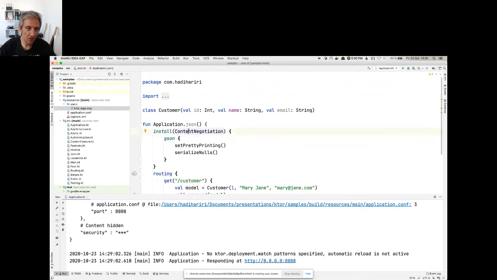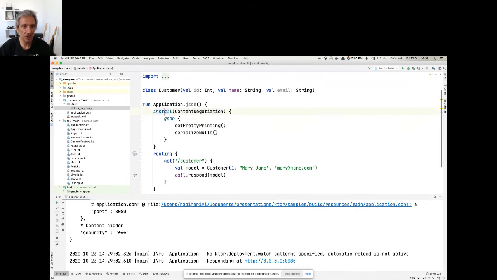Now, content negotiation sometimes, or most of the time, is also associated with serializing data in different formats. And that's why you can initialize content negotiation with different types of serializers. So we support Kotlinx serialization out of the box. We also support something like JSON out of the box, although this might actually end up becoming a marketplace feature, which is kind of like the direction we're going here.